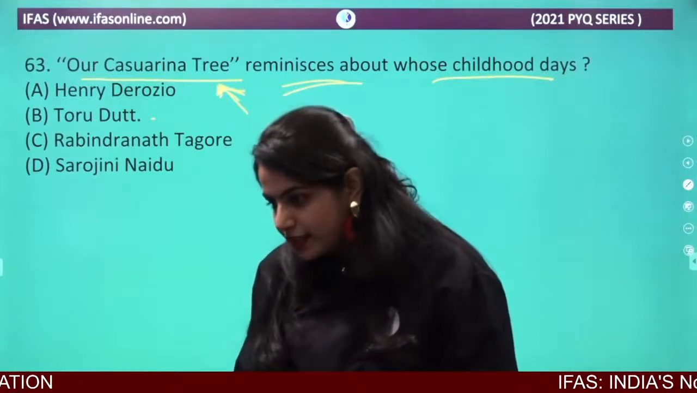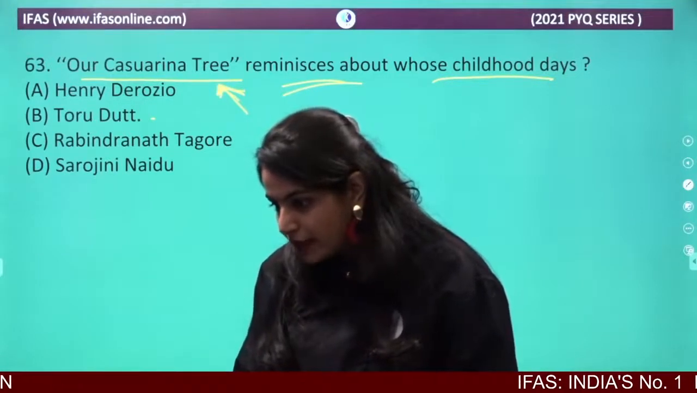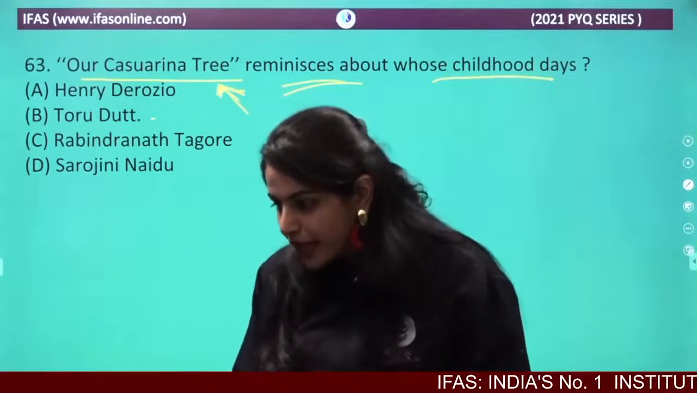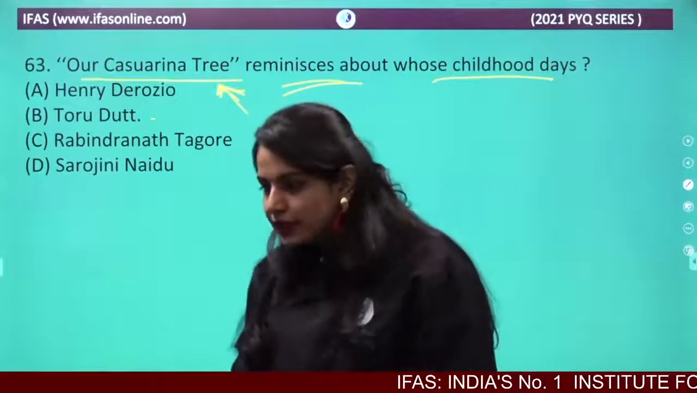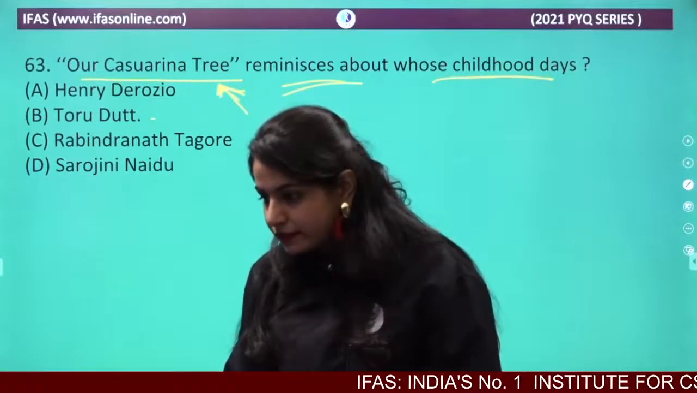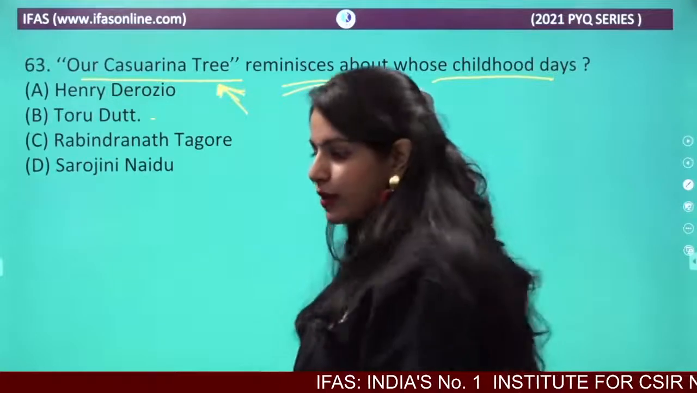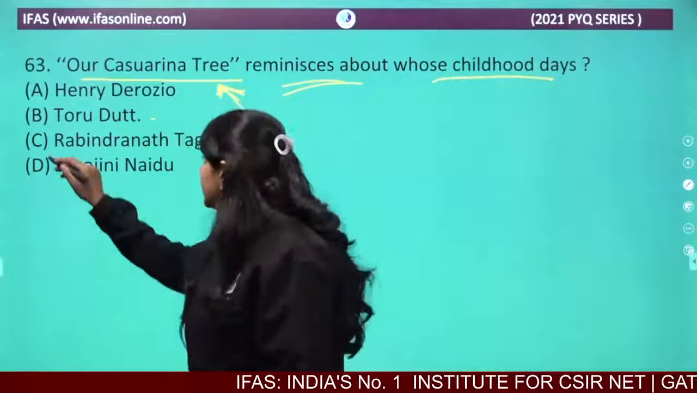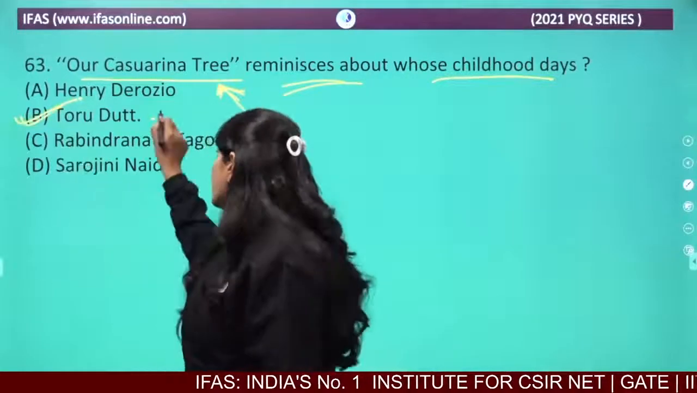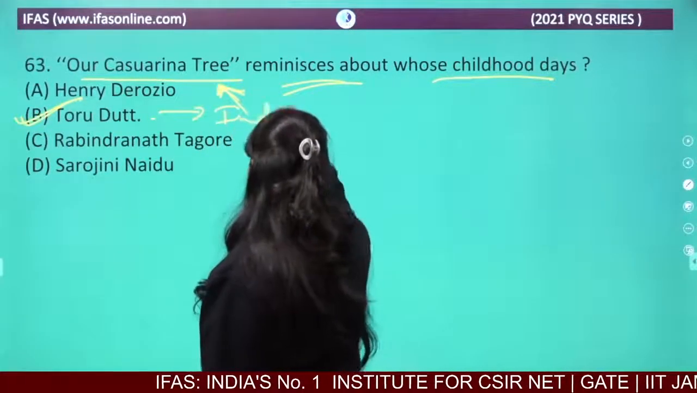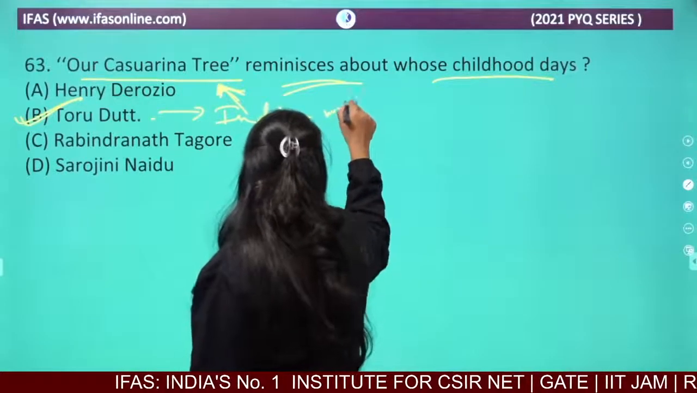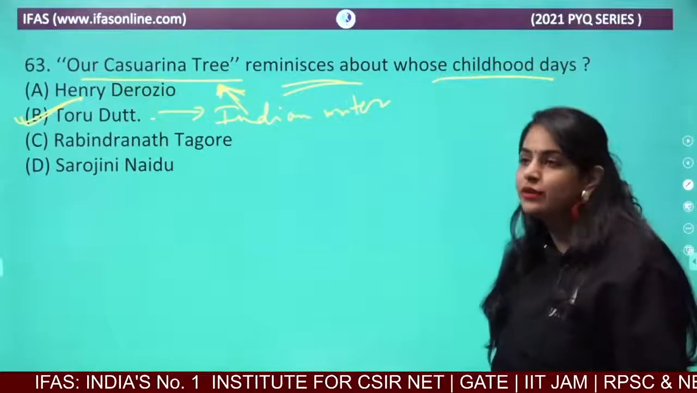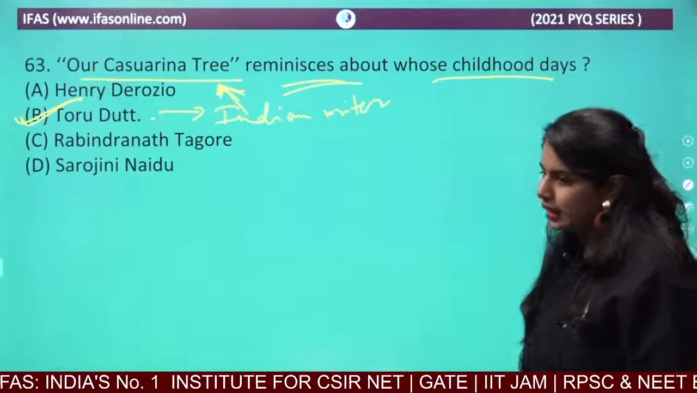Okay, so here we have an answer from Pratiksha. Pratiksha is saying A, Henry Derozio. No, no Pratiksha. Rohan is saying B, Toru Dutt. Yes, absolutely correct. Rutuja is saying Sarojini Naidu. No, Rutuja, the answer is Toru Dutt. Who is Toru Dutt? Toru Dutt is an Indian writer. So you have to remember Toru Dutt as an Indian writer. She is the writer of the work Our Casuarina Tree.